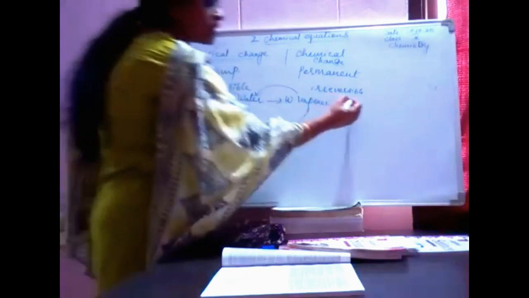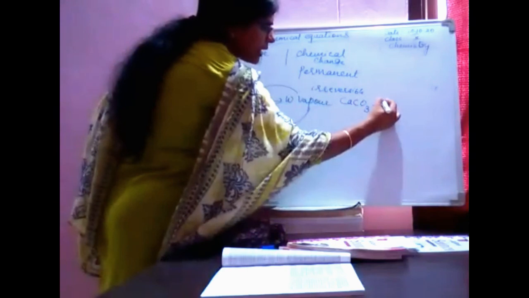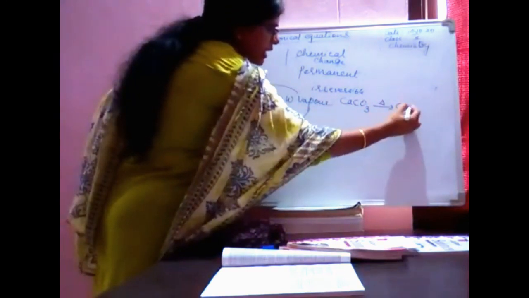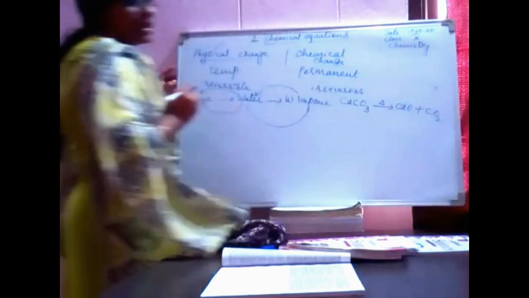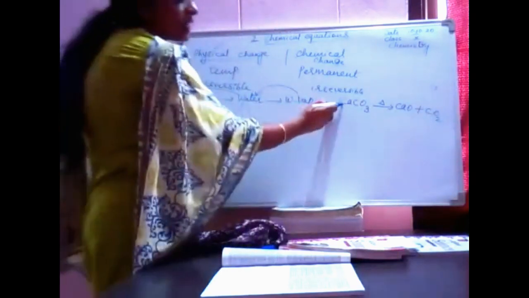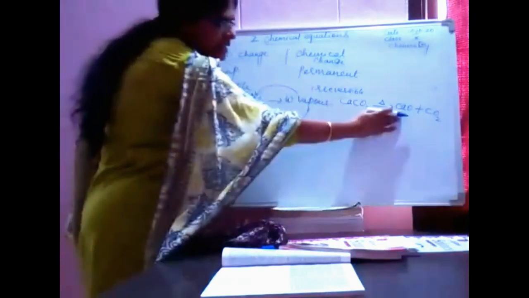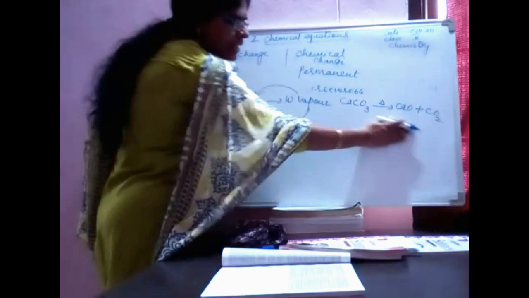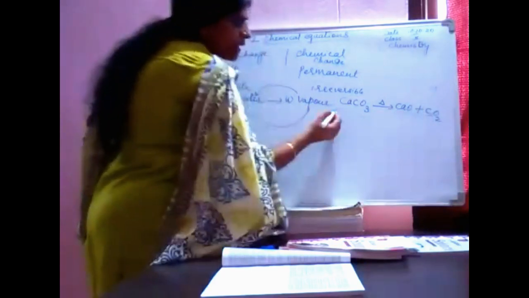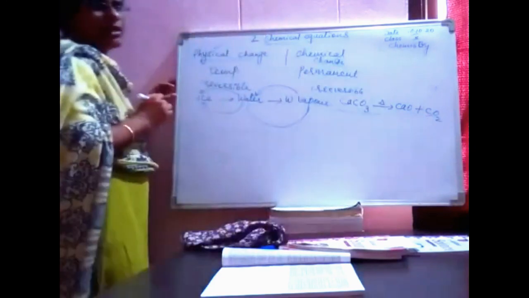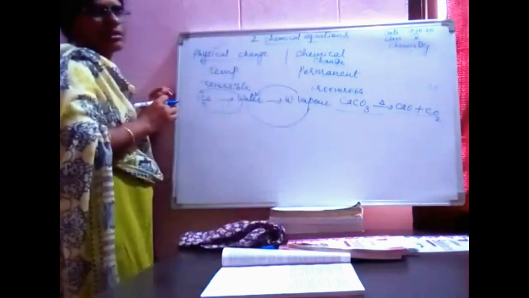See, suppose CaCO3. I am heating this. It gives CaO plus CO2. Calcium carbonate, when heated, is converted into calcium oxide and carbon dioxide. New products will be formed. In which change? Chemical change.